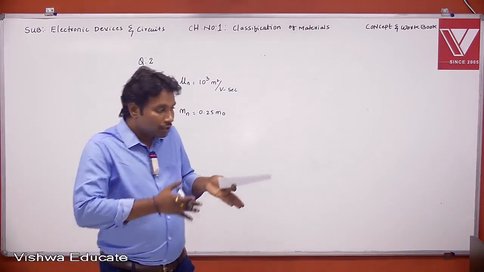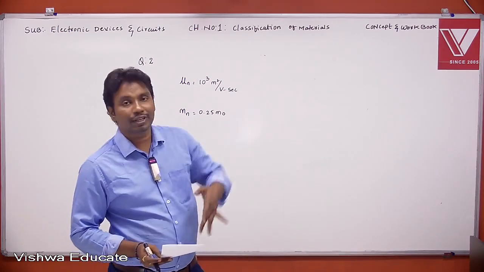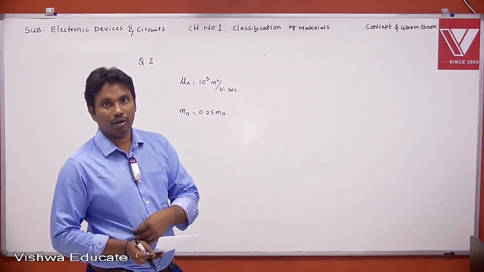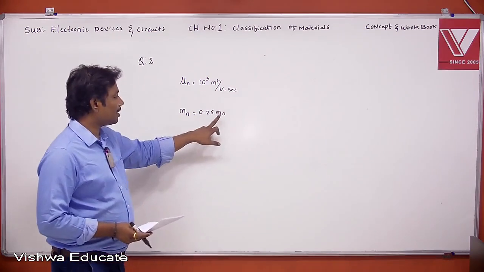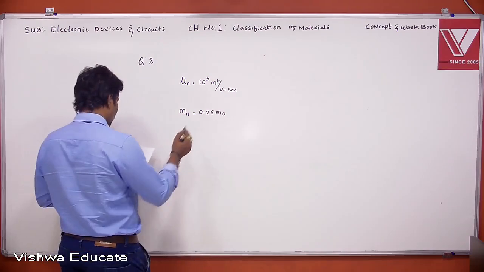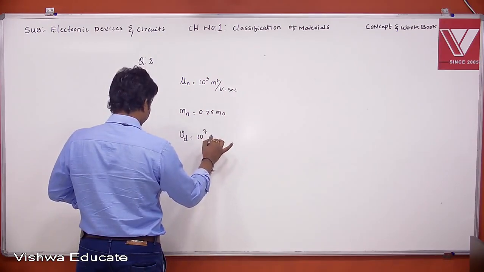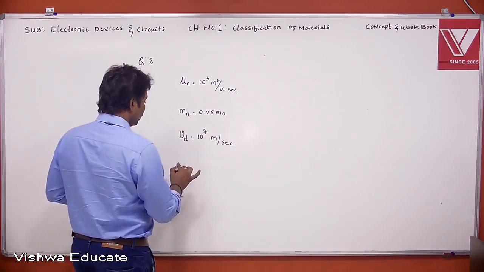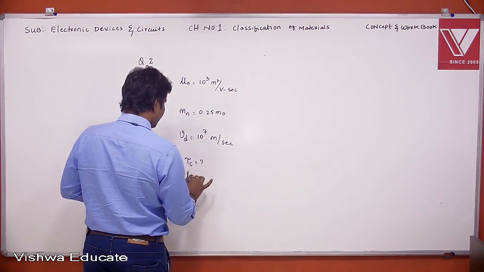The same way, when you apply an electric field to a conductor or a semiconductor, the charge carriers are moving and their mass also changes. That mass is called the effective mass. If you have not applied any force, then there is a mass called the actual mass of an electron. That is the difference between effective mass and actual mass. One more parameter they have given, the drift velocity, that is 10 power 7 meter per second. What we want to calculate here is the mean time and the mean distance.